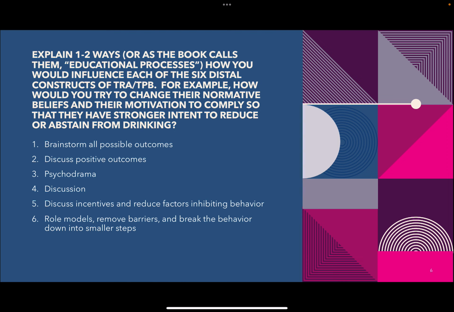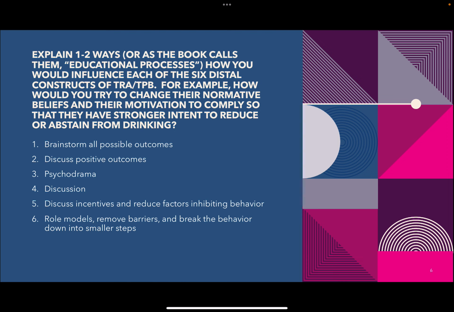All right, so for the third one, we were talking about normative beliefs. This is how the person believes the significant people in their life would want them to behave. So we just want them to think about what the other people in their life would think of them if they were to do their behavior. So this is why we would go through some psychodrama. This is where they would just kind of act out past events in their life.